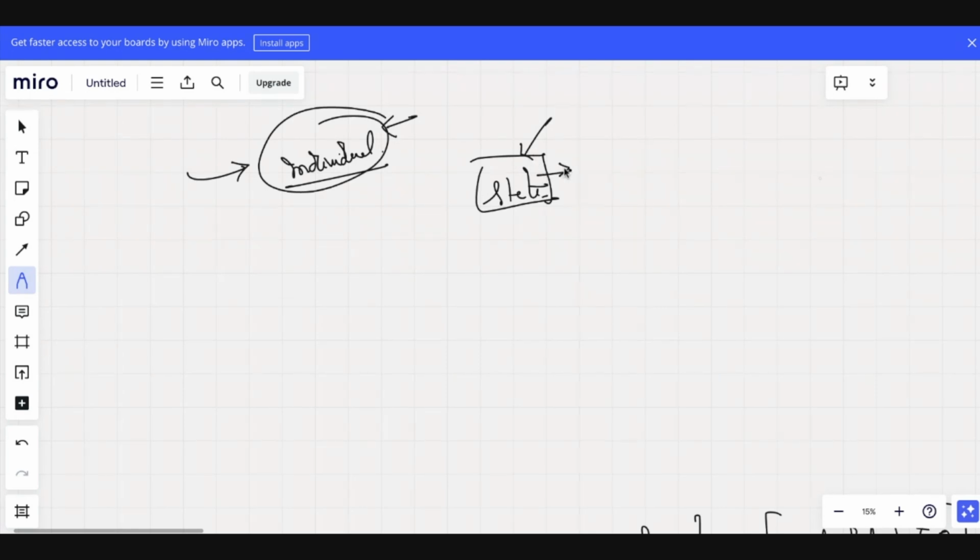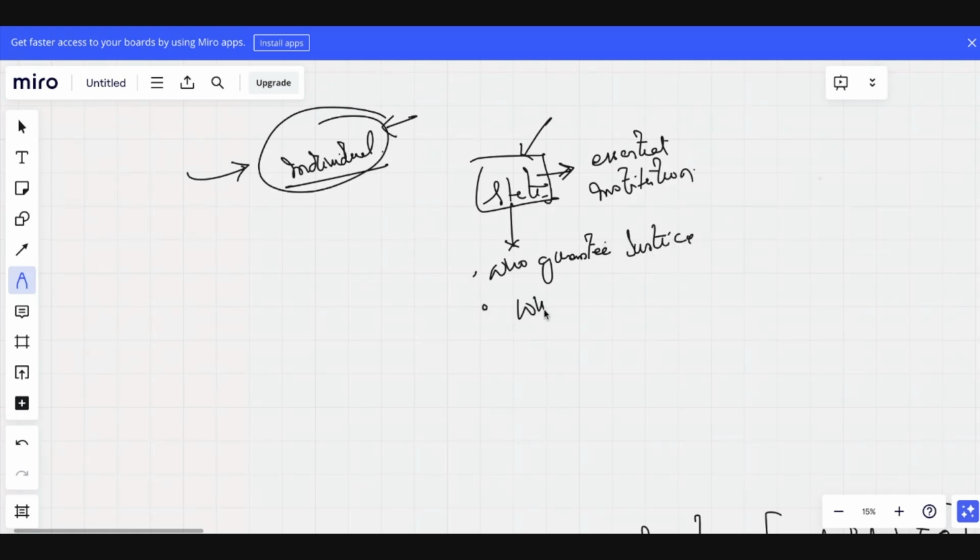Because according to Aristotle, the state is an essential institution. Because without the state, who will guarantee justice? Not only guarantee, who delivers justice? Okay. So according to Aristotle, it is the state.